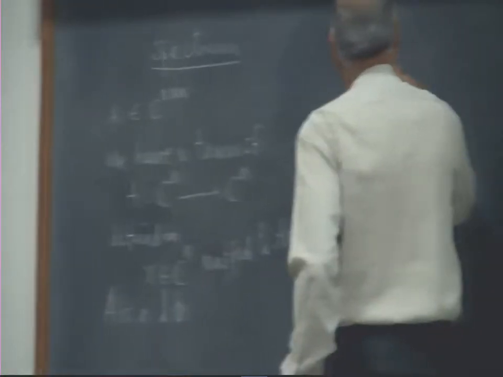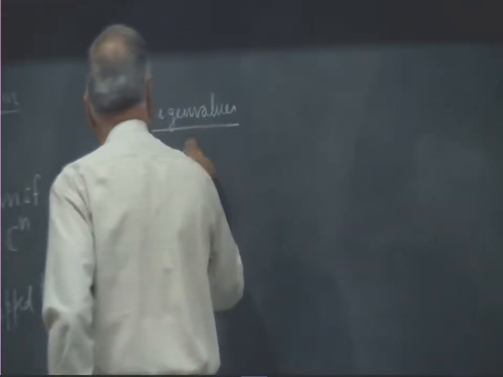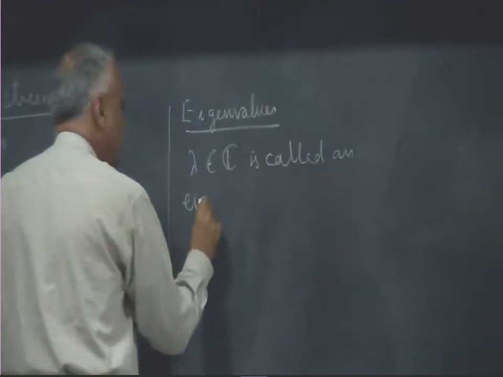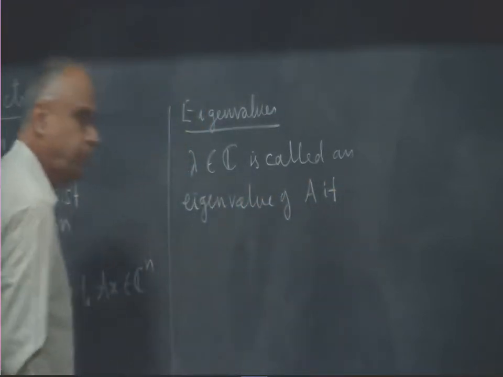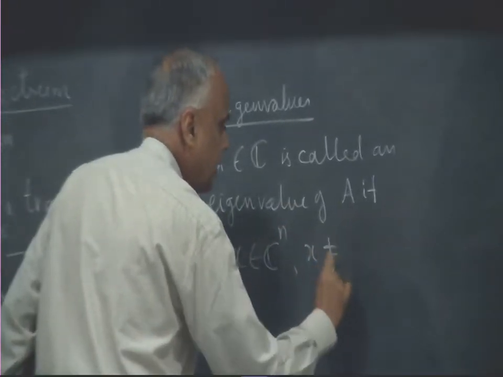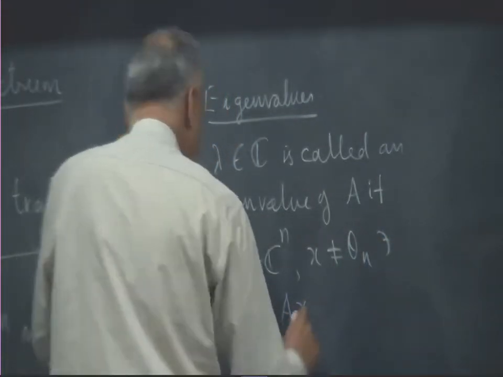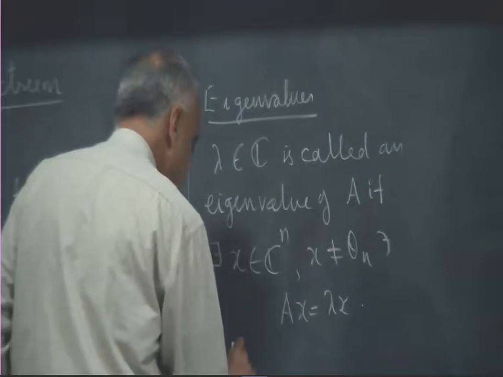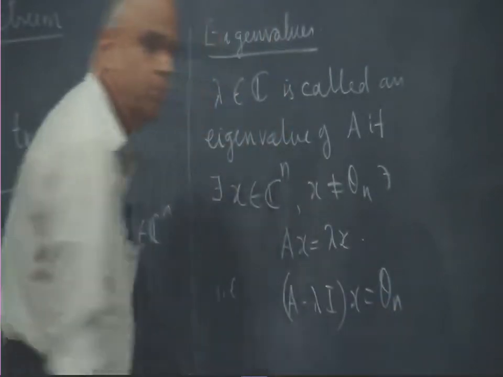the notion of eigenvalues. So, a number lambda in C is called an eigenvalue of A if there exists a vector x such that x is not 0, such that A x equal to lambda x, or that is the same thing as saying that A minus lambda I x is equal to 0.